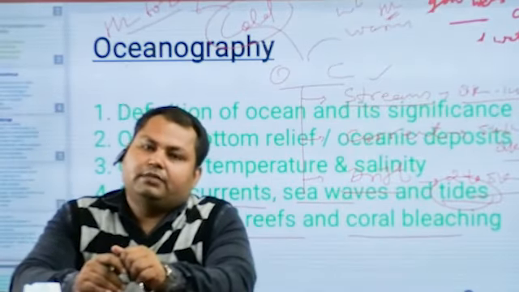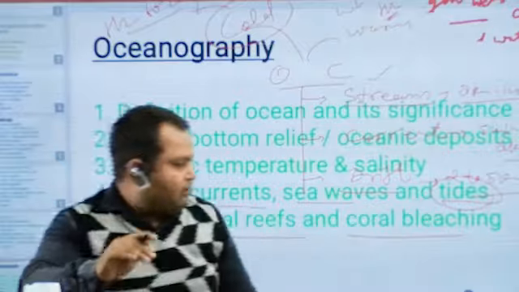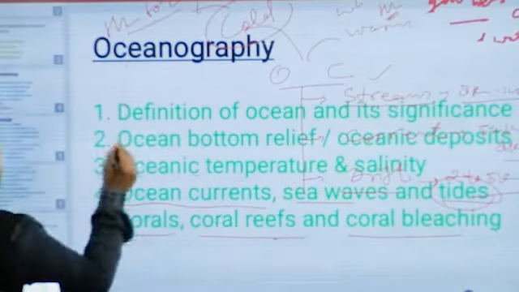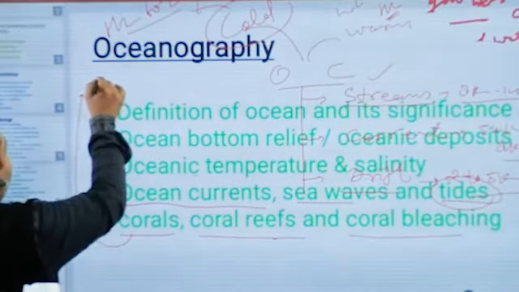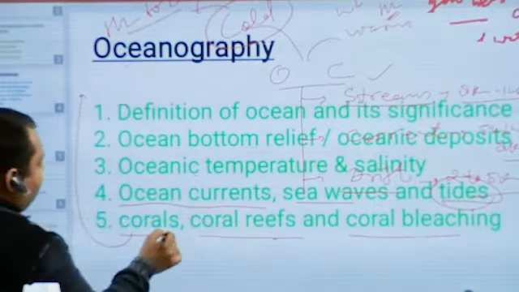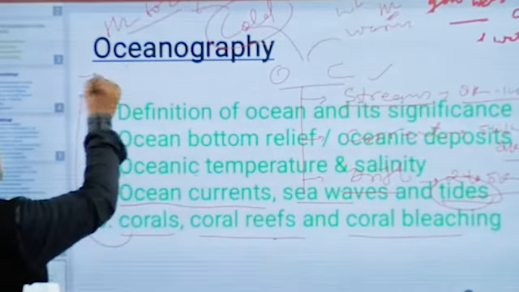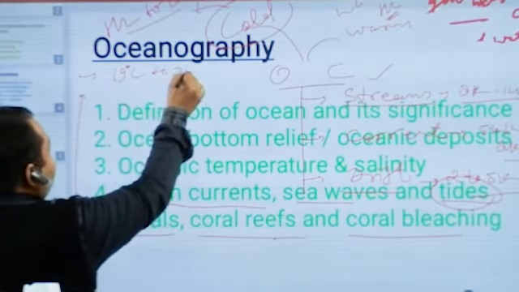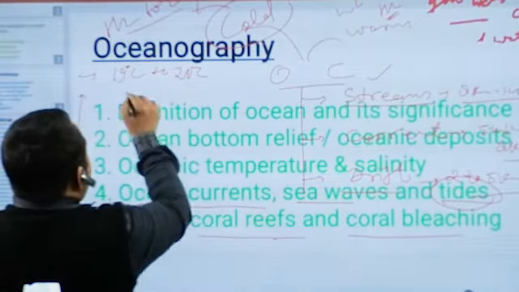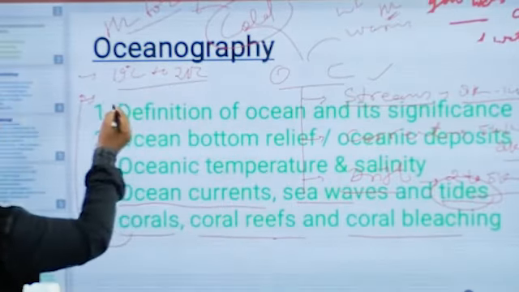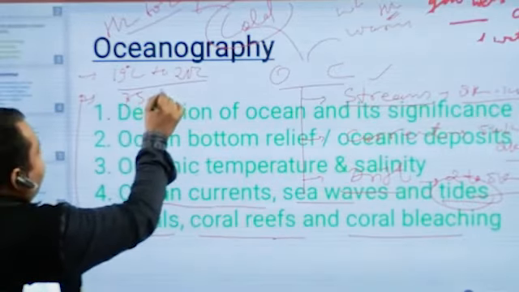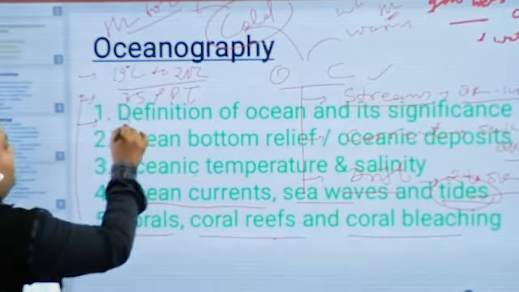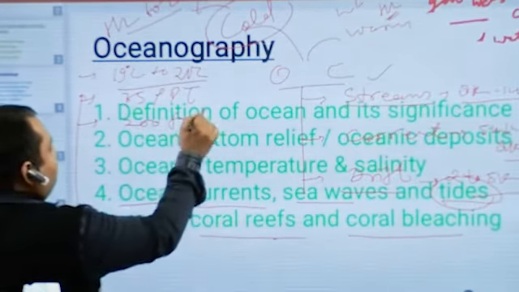They develop in ideal circumstances, like moderate temperature, that is 19 to 21 degrees Celsius. The ideal circumstances required for the growth and development of corals are: temperature of 19 degrees Celsius to 21 degrees Celsius, average salinity of around 35 ppt, and a depth of up to around 200 feet.